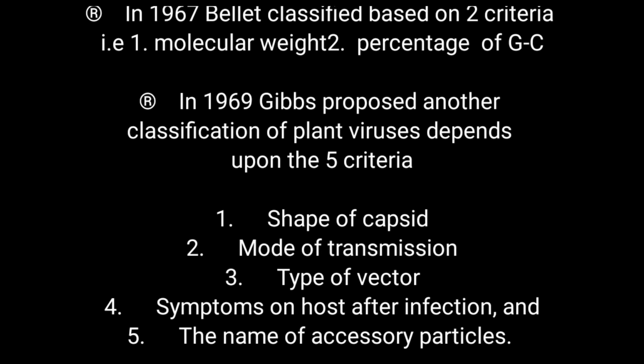in 1967, Bellet classified depending upon two criteria. One is the molecular weight of that nucleic acid and the guanine cytosine percentage. And in 1969, Gibbs proposed another classification depending upon five criteria: shape of the capsid, mode of transmission, type of the vector, symptoms of the host after the infection by that virus, and the name of the accessory particles. Once again I am repeating, Bellet classified depending upon two criteria and Gibbs classified depending upon five criteria.